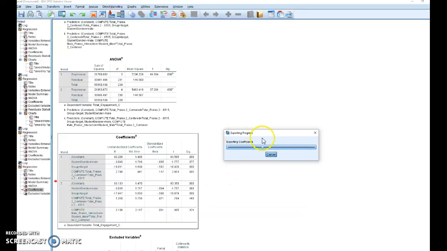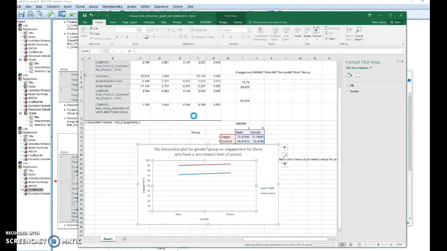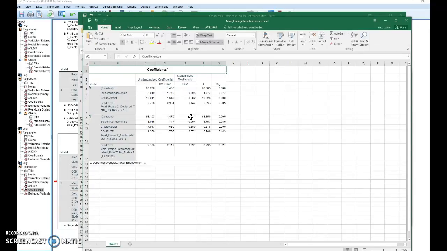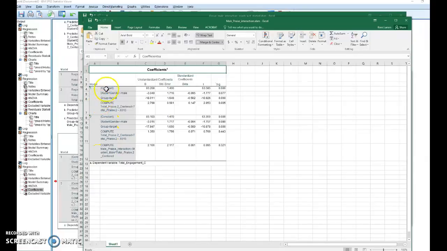SPSS will think about it. Now open the folder. So, male praise interaction. And there we are. We have both models, Model 1 without the interaction and Model 2 with the interaction.